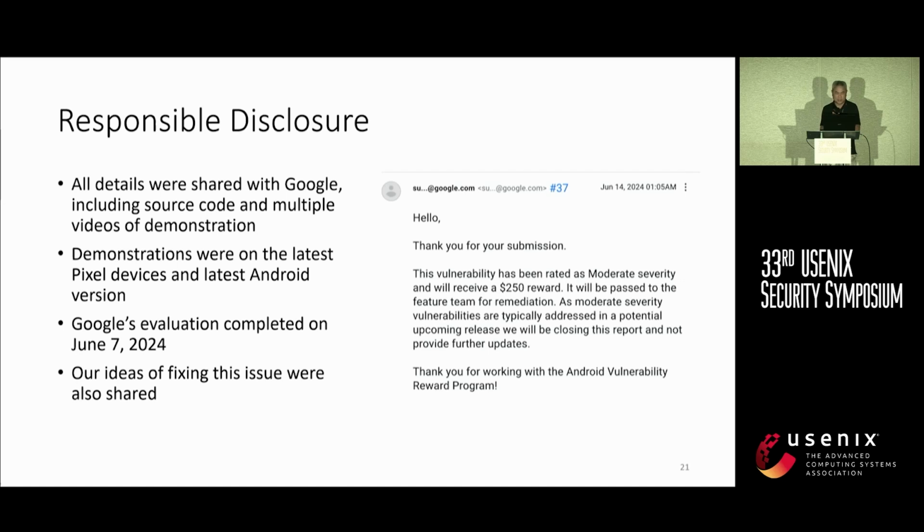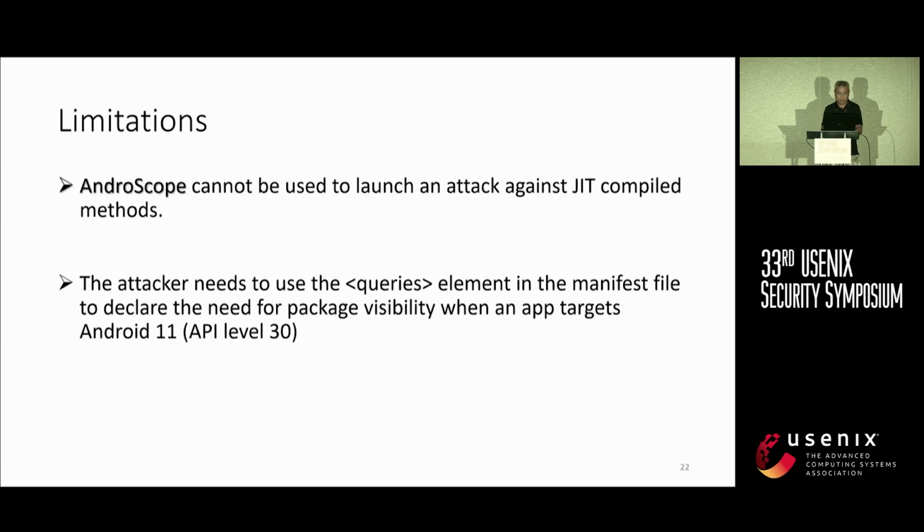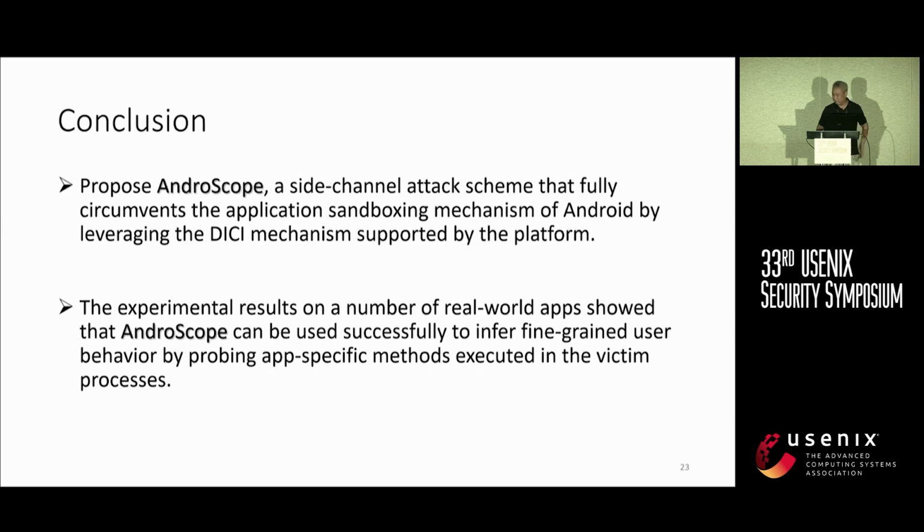And last but not least, this is the responsible disclosure that we have been working on with Google. Google has completed the investigation and sent us the information that it is of moderate severity, and we received a bounty of $250. I think they are working on a potential fix for this problem. With that, I will skip the limitations. Please refer to our paper, and I would like to conclude my talk.